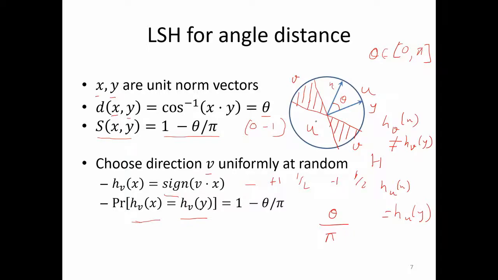This is 2 pi and this angle is theta, so this is theta by pi, and hence basically it follows.